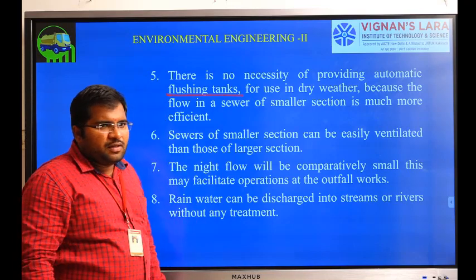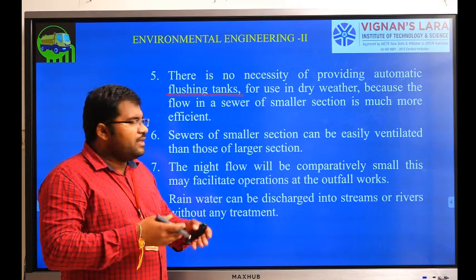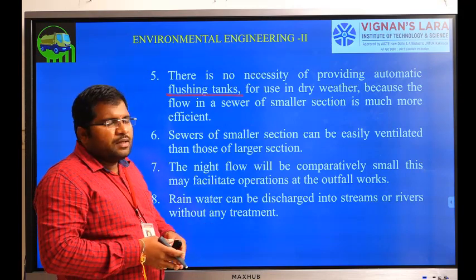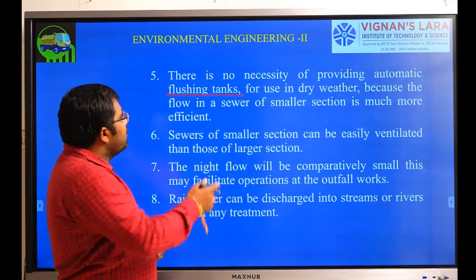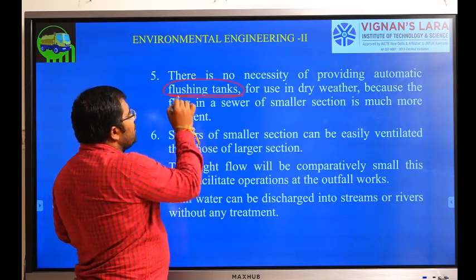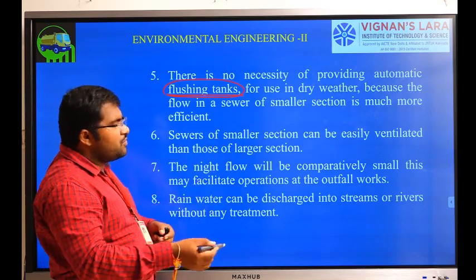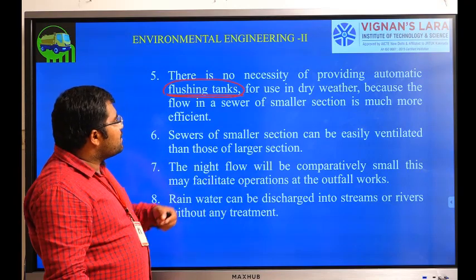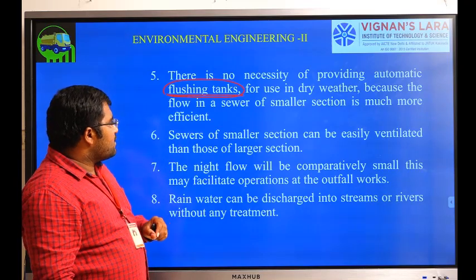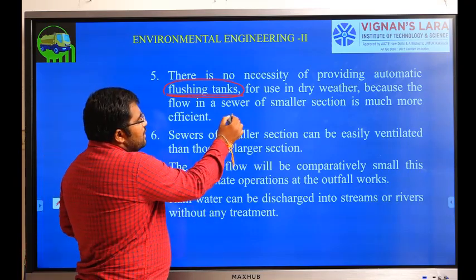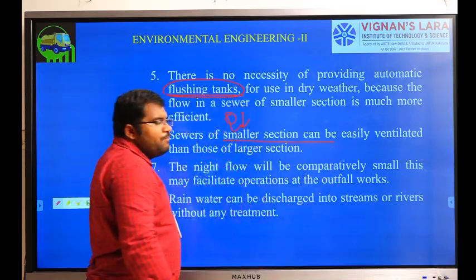If you use a single pipe for both storm water and sewage, there will be some choking and blocking of the pipes. In those cases you need to go for flushing. That means we use water to force out the impurities which have settled in the sewer pipelines. But in the separate system, we don't need to use any flushing tanks. Here the discharge is very small, so smaller sections of pipes can be used.